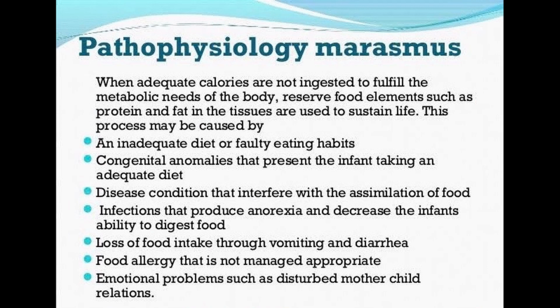Next we discuss pathophysiology. When adequate calories are not ingested to fulfill the metabolic need of the body, reserve food elements such as the protein and the fat in the tissue are used to sustain life. This process may be caused by an inadequate diet or faulty eating habits, congenital anomaly that prevents the infant taking an adequate diet, disease condition that interferes with the assimilation of the food, infection that produces anorexia and decreases the infant's ability to digest food.